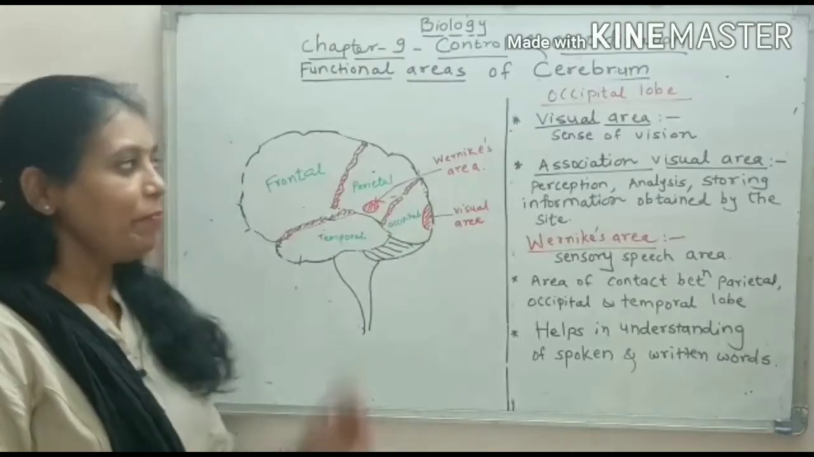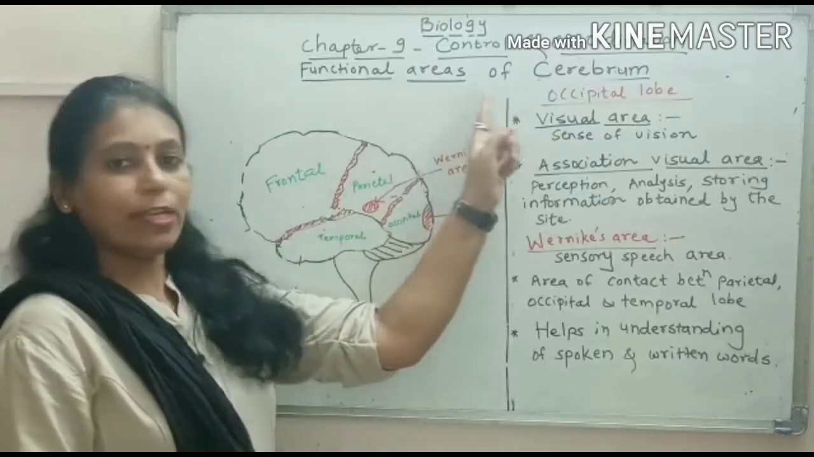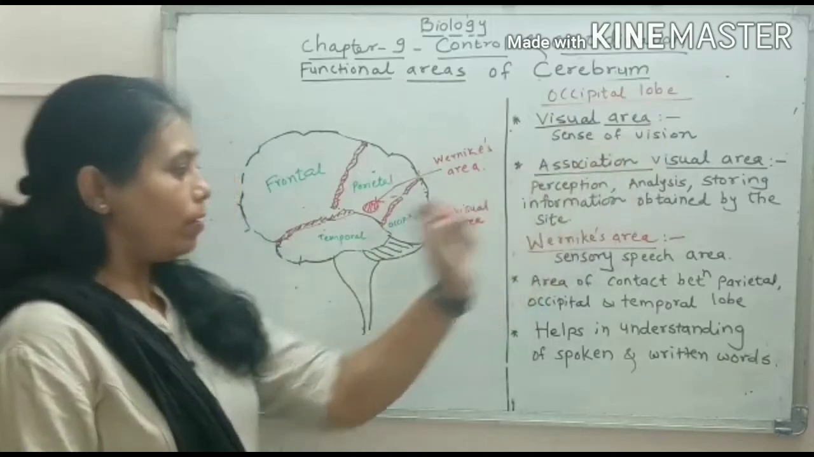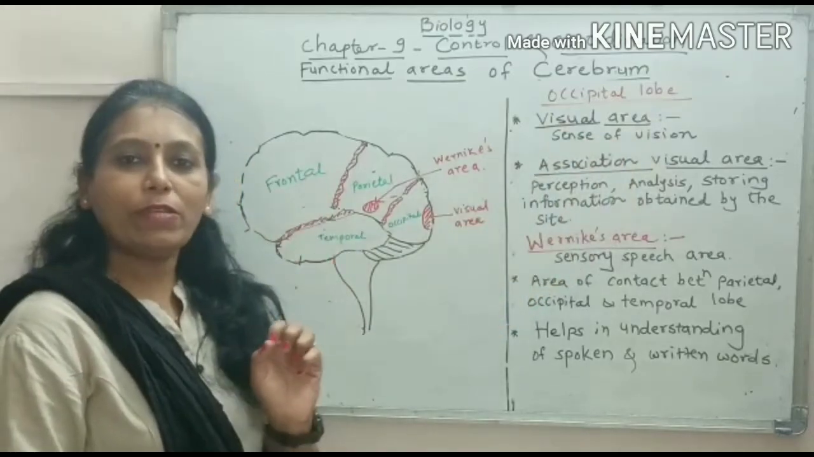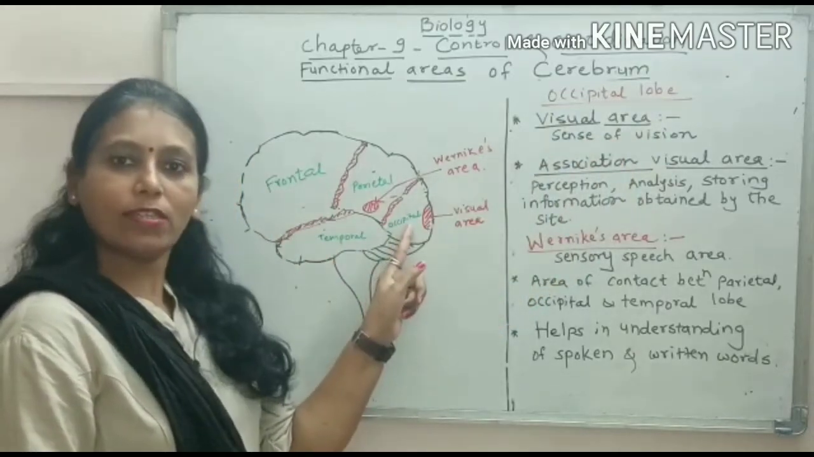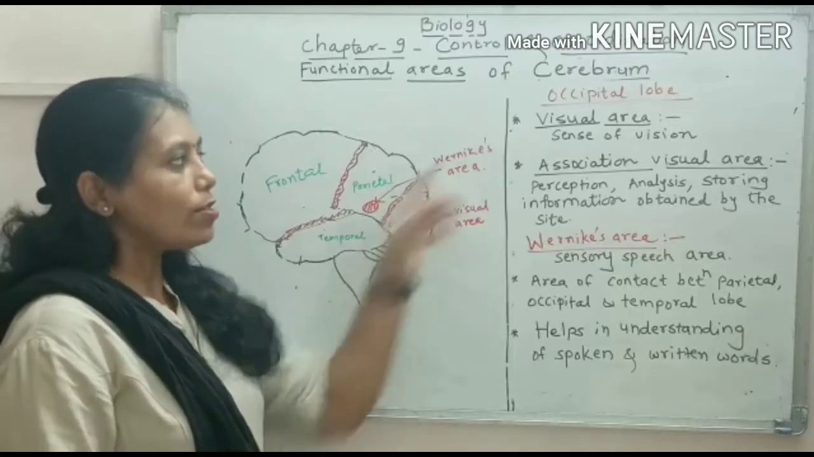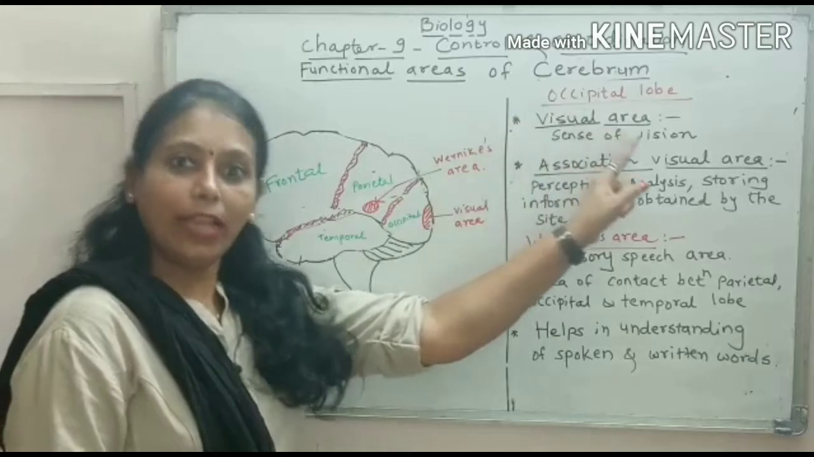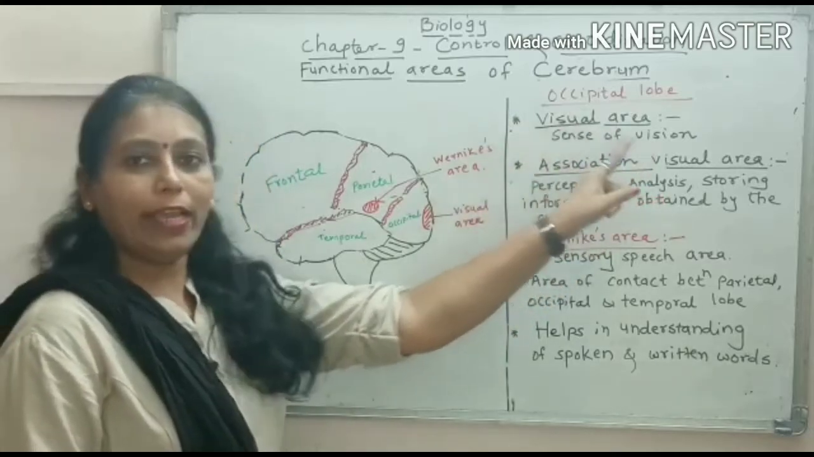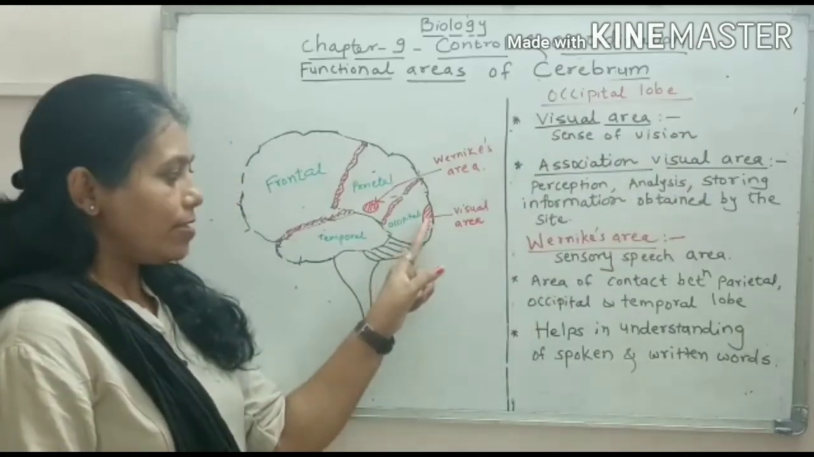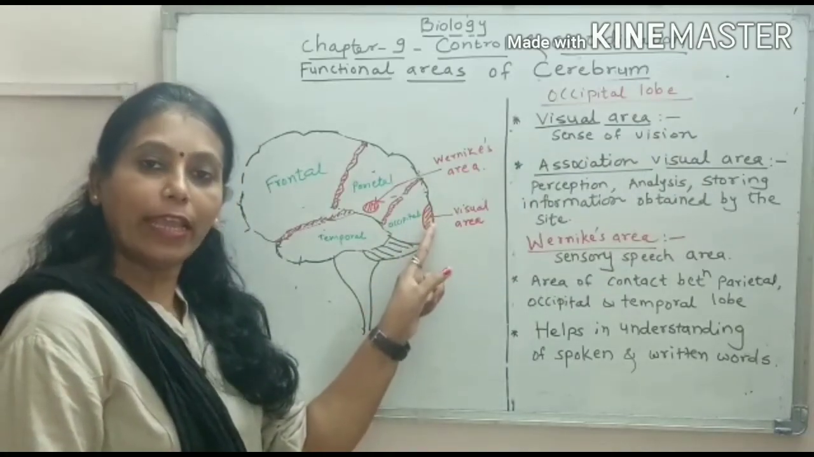Now we will study functional areas of the cerebrum. In that, we will study the occipital lobe. Where exactly is the occipital lobe present? This is the occipital lobe. Now let us see which areas are present in the occipital lobe. Visual area. Visual area means the sense of vision. Here this is the center for the visual area.